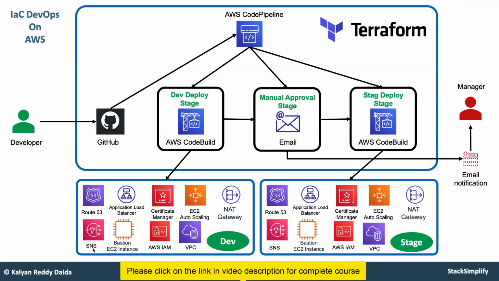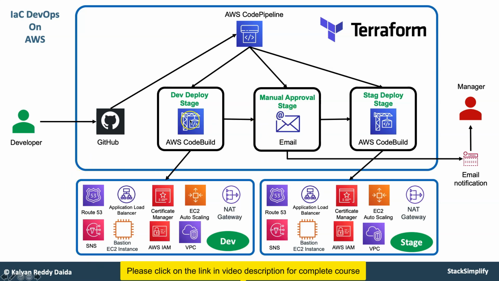And finally, we will enter into IaC DevOps on AWS. Here we will check in all our Terraform configuration code to GitHub, and also create a CodePipeline for a dev deploy stage and then a staging deploy stage. In between, we will also implement the manual approval stage. So whenever the user checks in the code to GitHub, the CodePipeline will be triggered, and as part of the dev deploy stage, it is going to create all these resources in the dev environment.